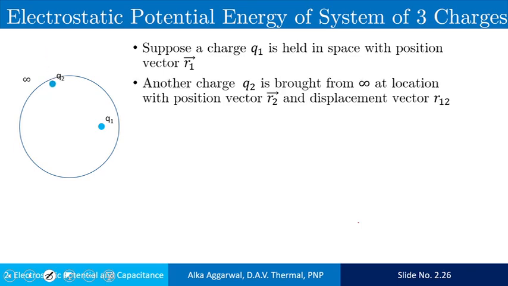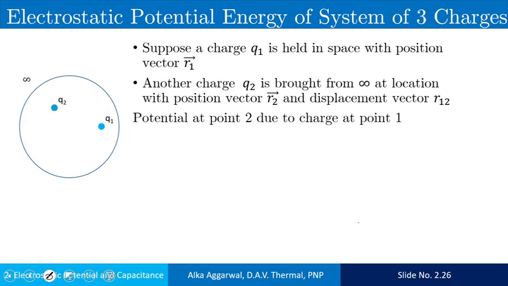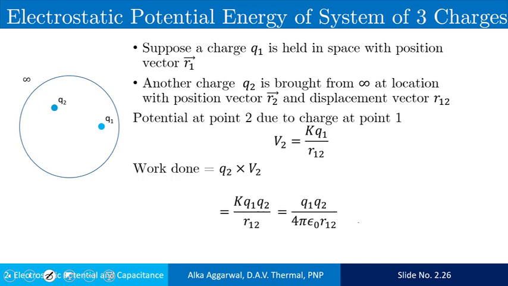Next, we bring the charge Q2 from infinity to R2. The work done in this step is W12 equal to Q2 into V2, as we discussed in the previous derivation, where V2 is K Q1 upon R12. Putting the value of V2, we get the expression. Up to this point, we derived in the previous derivation.